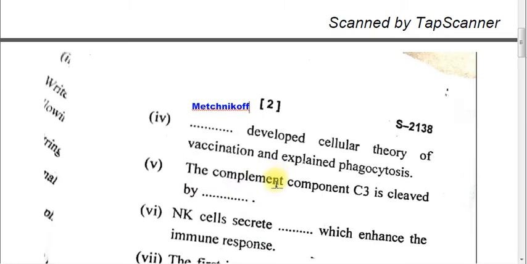The complement component C3 is cleaved by dash. Here there can be 2 answers. It can be C3 convertase, or it can also be called C3b Bb convertase.